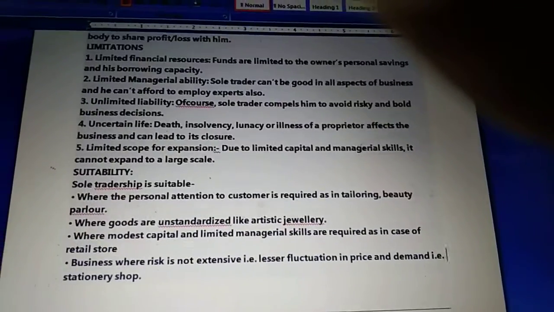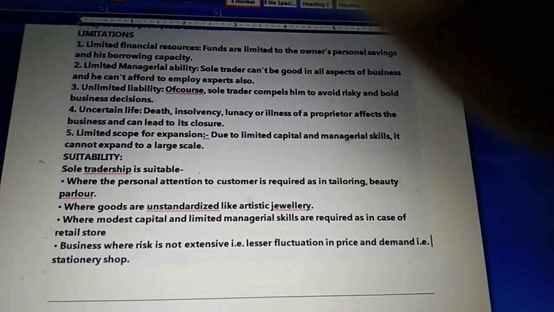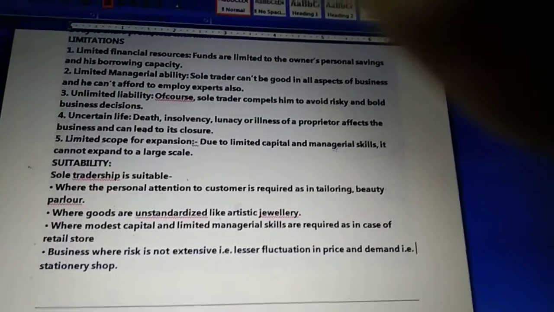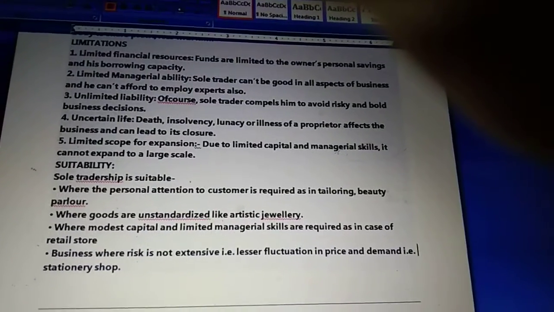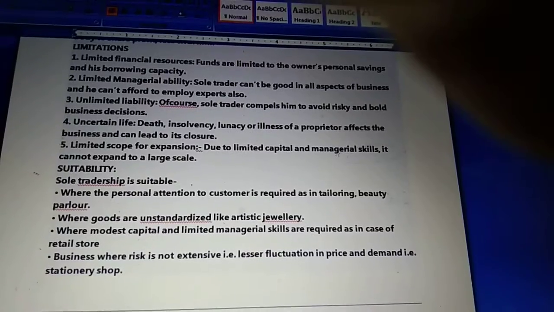And businesses where risk is not extensive, with lesser fluctuation in price and demand, like a stationery shop. All those types of business have less risk. And how do we know that this type of business has less risk?